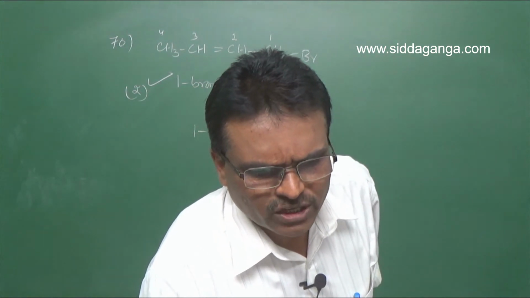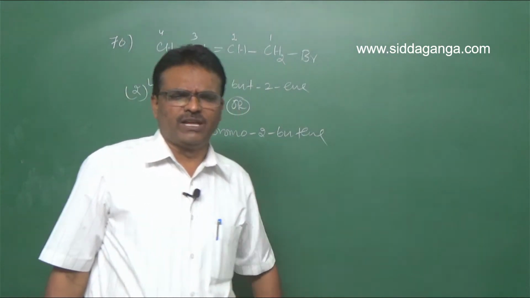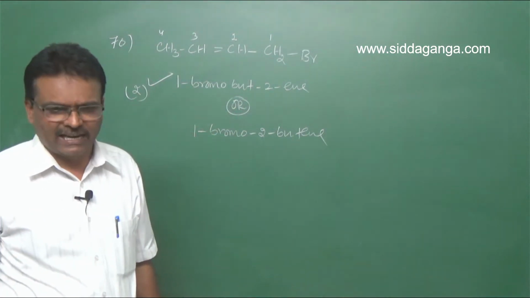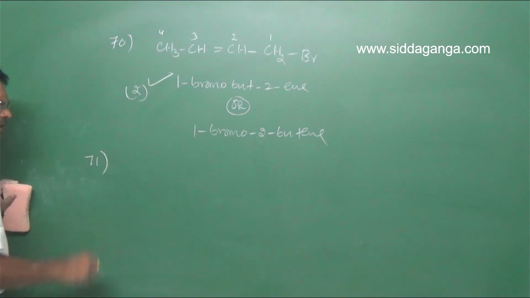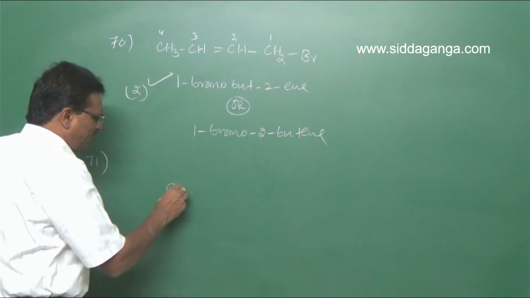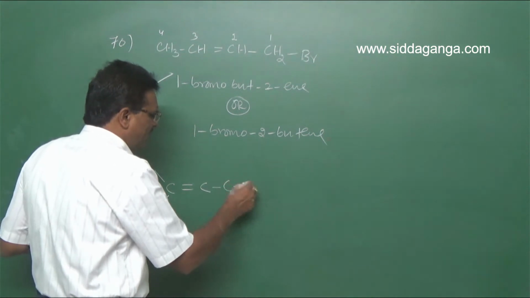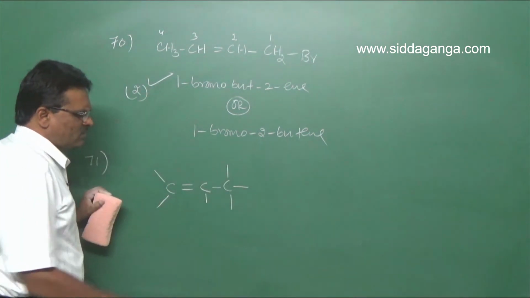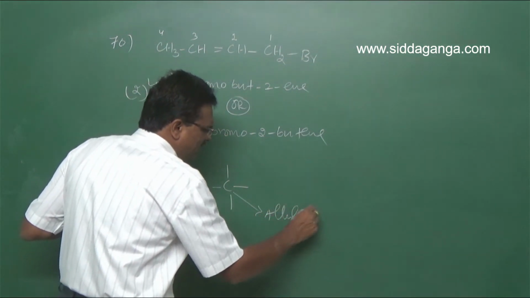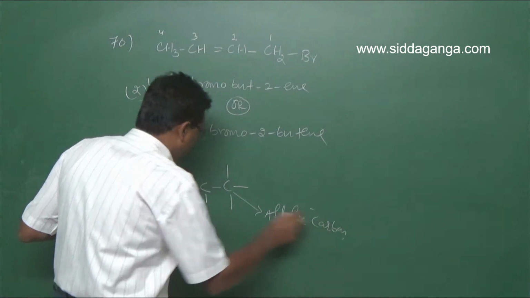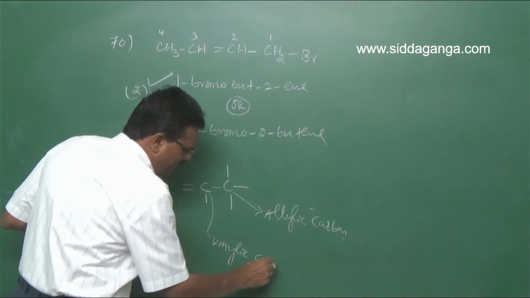Next, let us move on to question number 71. Which of the following belongs to the class of vinyl halides? Vinyl halides. So for question number 71, vinyl halides are C double bond C. So look here, C double bond C, it is like this. So this is the allylic carbon. Allylic carbon. So this carbon is the vinylic carbon. Vinylic carbon.